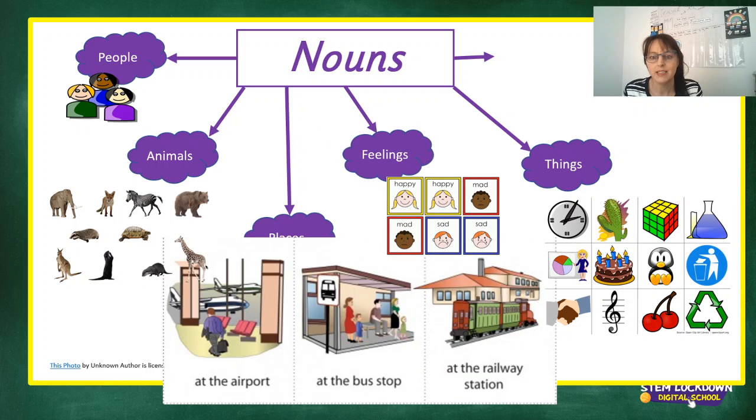Feelings, happy, sad, mad. Events, for example, a birthday is an event, Christmas is an event, concerts, weddings, celebrations. Okay, those are all events.